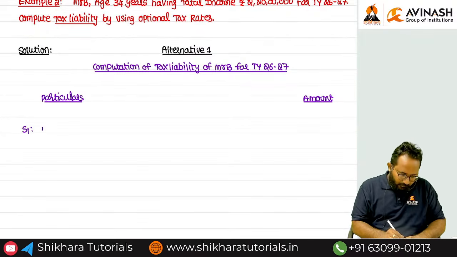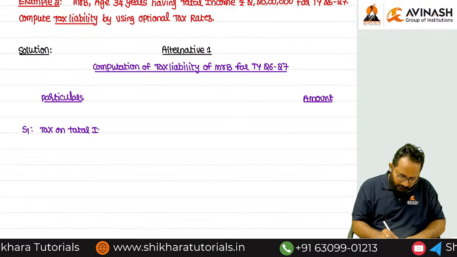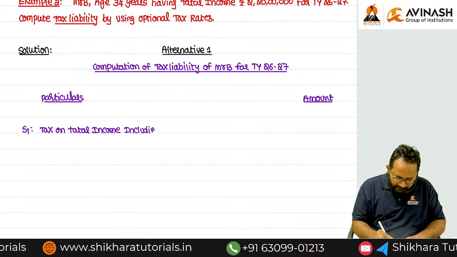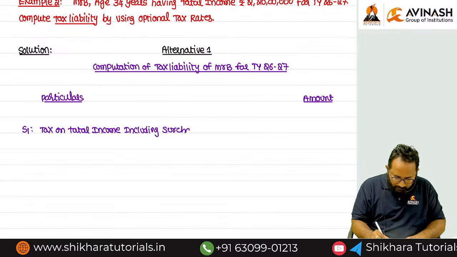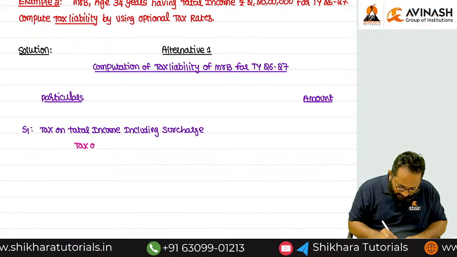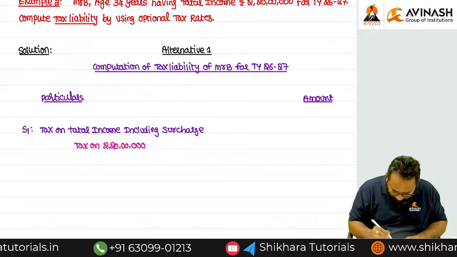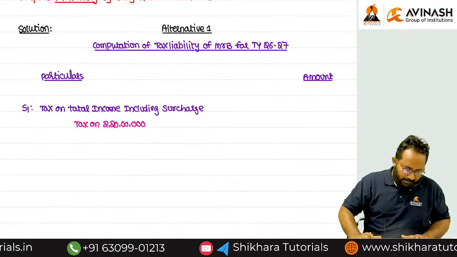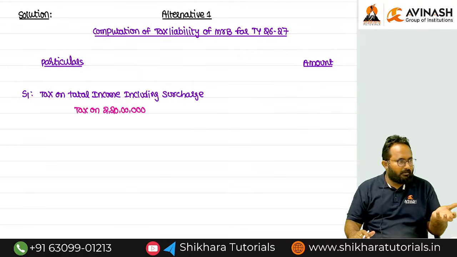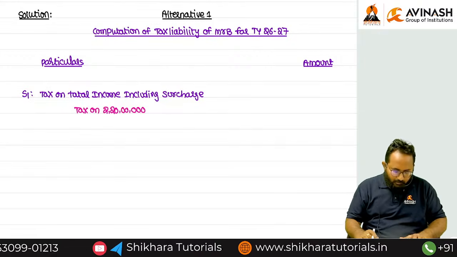Tax on total income including surcharge. Tax on total income including what, ma? Surcharge. So nothing but tax on total income including surcharge means here we have to calculate tax on 2 crore 20 lakhs. Right? We have to calculate tax on 2 crore 20 lakhs. Earlier we had a working note, that's why we copied directly, but here you have to solve in the question itself.